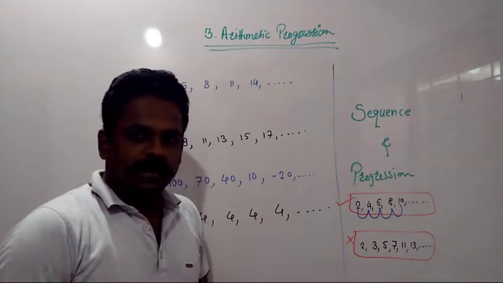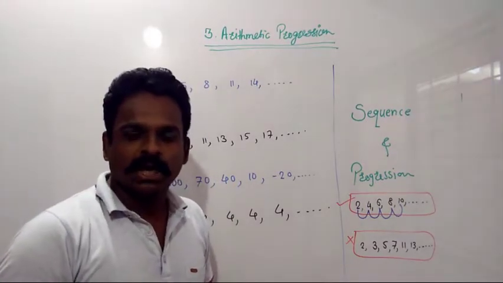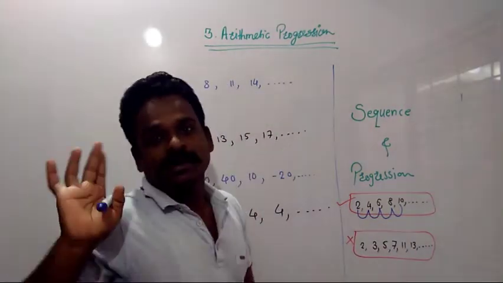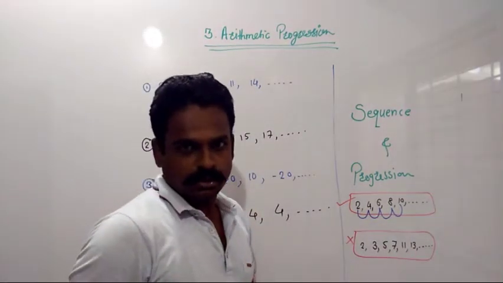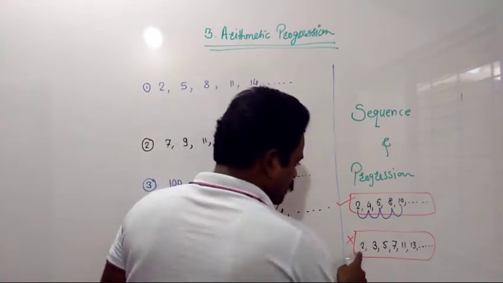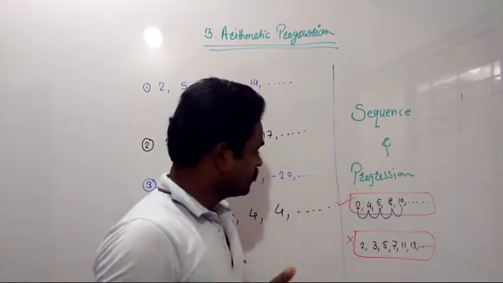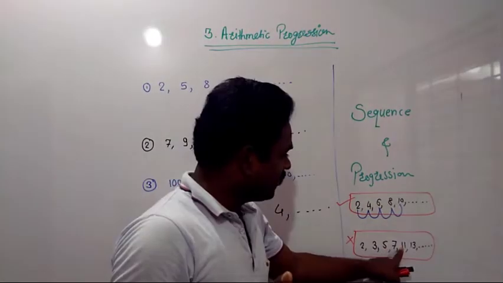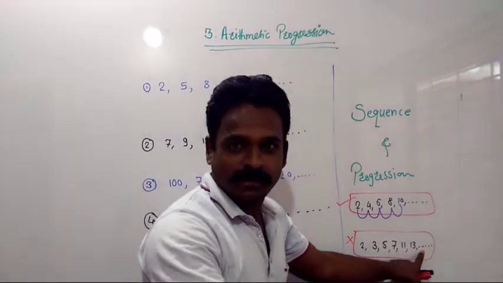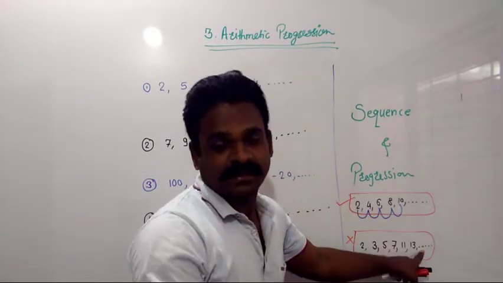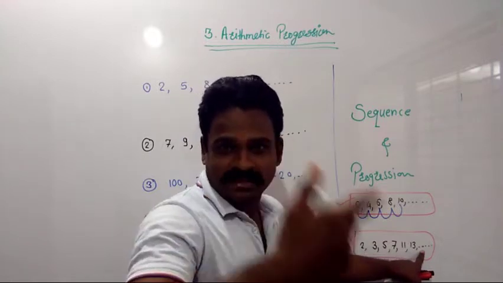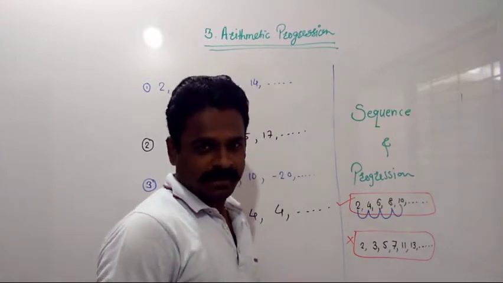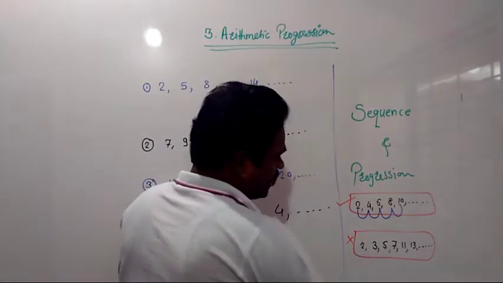But here you will not get any fixed pattern of addition or multiplication. These are only prime numbers, consecutive prime numbers. So there is no fixed pattern. 2 is the first prime number in our number system, 3 is the second, 5 is the third, 7, 11, 13, then the next one will be 17, next 19, next 23, then 29 and so on. There is no fixed pattern.